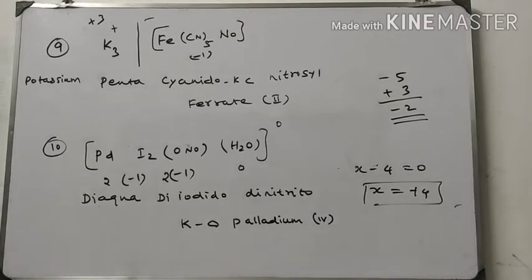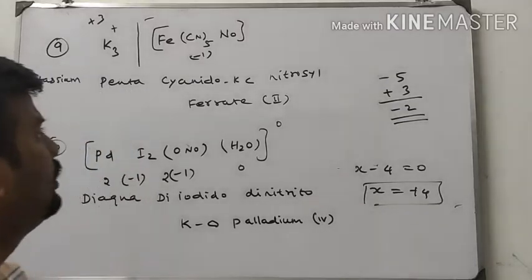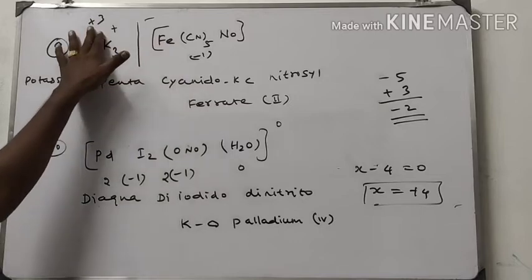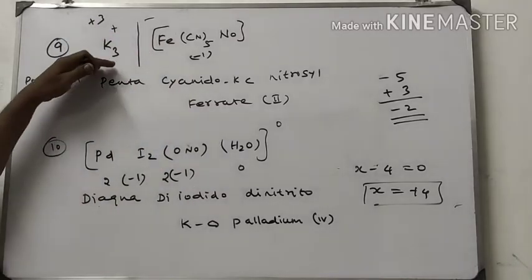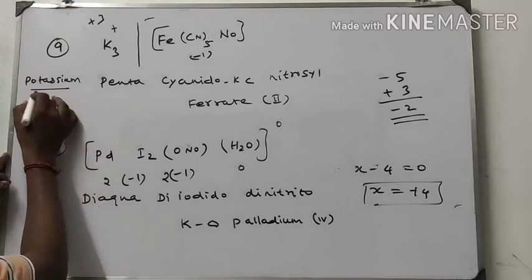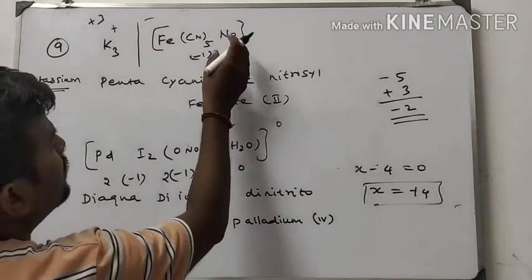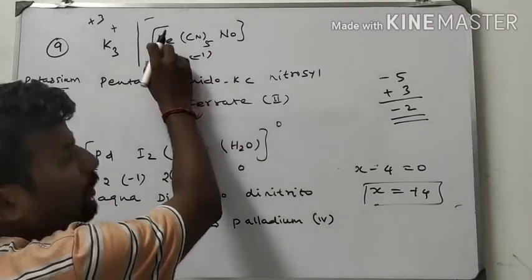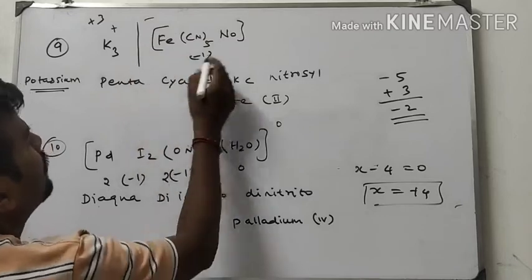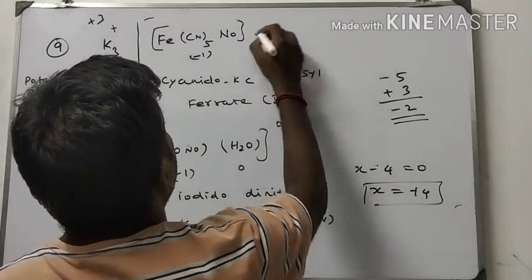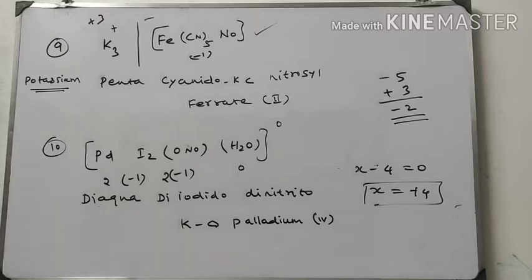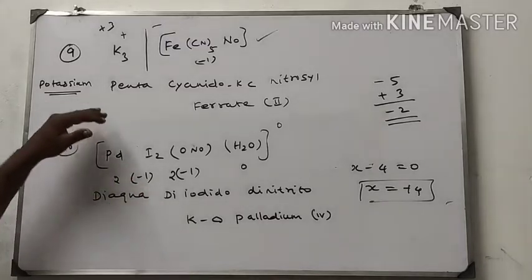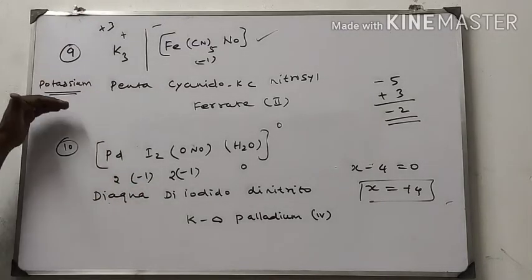Hello students, I am going to explain the 9th example. This is a coordination compound which I have separated as cationic part and anionic part. Always the cation should be written first, therefore I write potassium first. Then in the complex, we give first priority to ligands, and afterwards the metal. Next point is potassium. Always the cation should be written first, potassium.